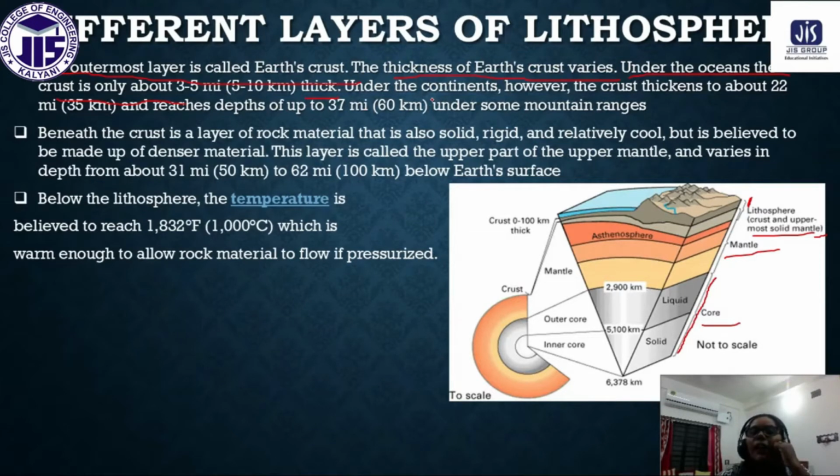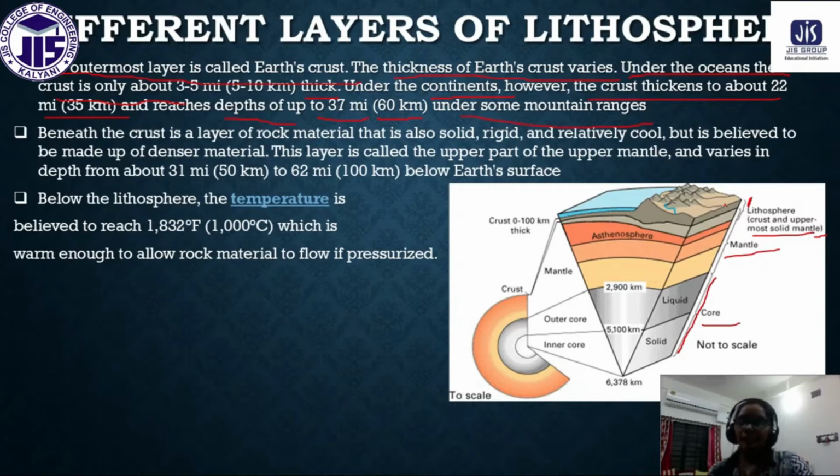Under the continents, however, the crust thickens to about 22 miles, or 35 kilometers, and reaches depths of up to 37 miles, which is 60 kilometers, under some mountain ranges. So this is all about the crust.